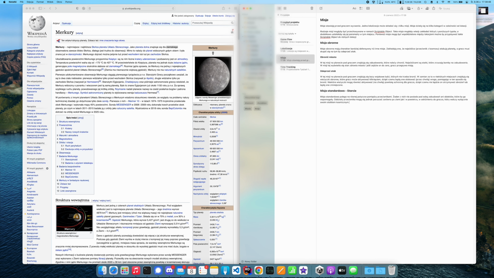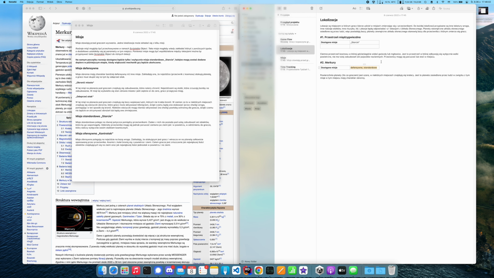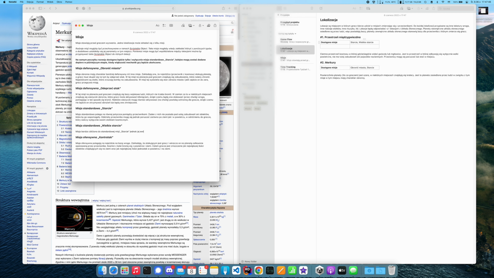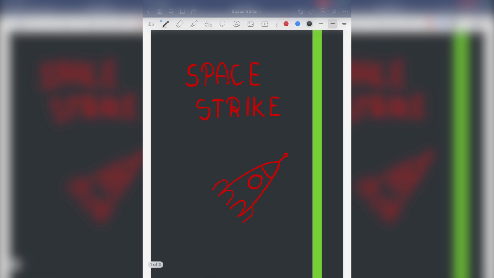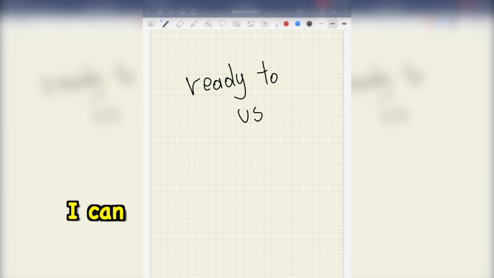Using Apple Notes, I started to design basic game mechanics, but when the project slightly grew, I moved to Notion. Sadly, Notion doesn't provide functionality for drawing using Apple Pencil. This is very important for me because I draw many pictures of how the system should work. Finally, I found GoodNotes, which is currently the best option for me. I created a separate notebook for my Space Strike project and a fancy cover is also here. This video isn't sponsored by either Notion or GoodNotes, but those applications are as good as I can recommend using them in your projects.